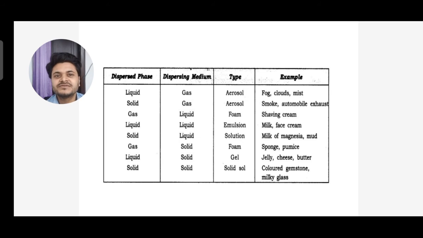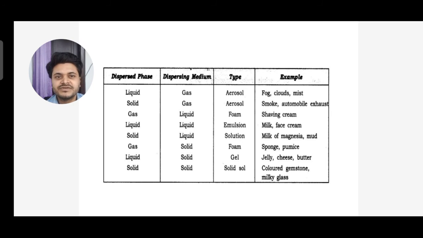If the dispersed phase is gas and the dispersing medium is liquid, the type is foam. Example is shaving cream. Next, dispersed phase liquid and dispersing medium also liquid, then the type is emulsion. Examples are milk and face cream. Next, dispersed phase solid and dispersing medium liquid, and the type is sol. Examples are milk of magnesia and mud.